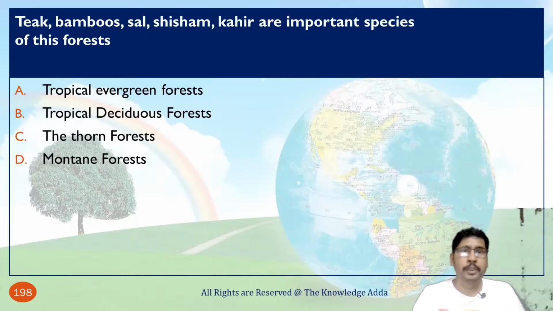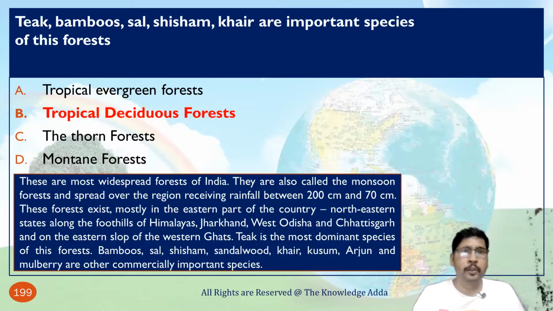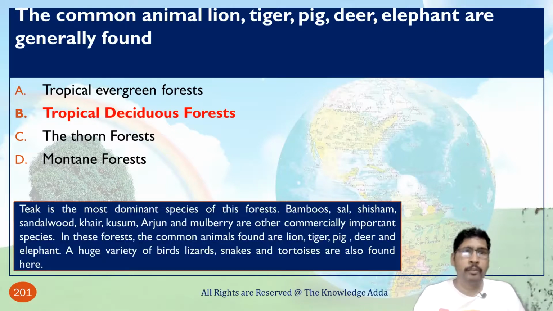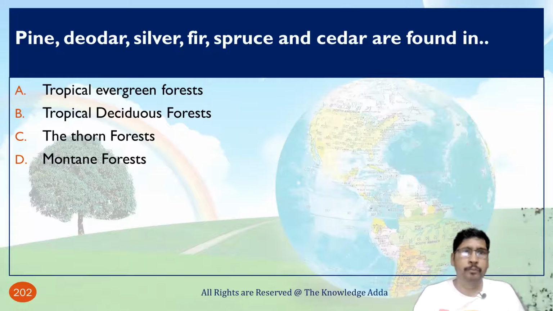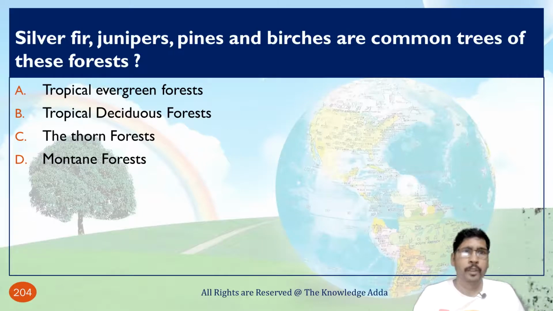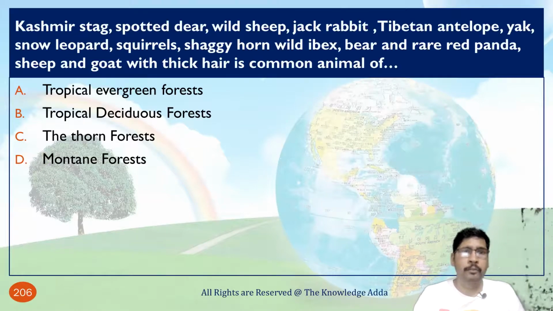Teak, bamboo, sal, sesame, khair are important species of which forest? That is tropical deciduous forest. The common animals, lion, tiger, pig, deer, elephant are generally found in tropical deciduous forest. Pine, deodar, silver fir, spruce and cedar are found in mountain forest. Silver fir, junipers, pines and birches are common trees of this forest, that is mountain forest.